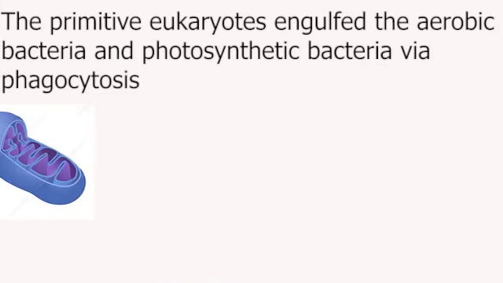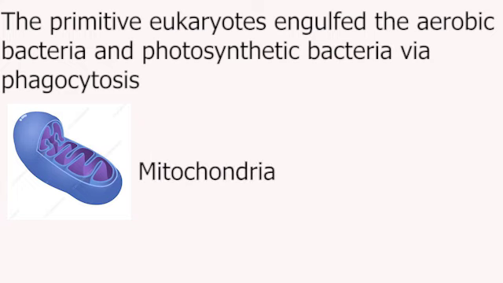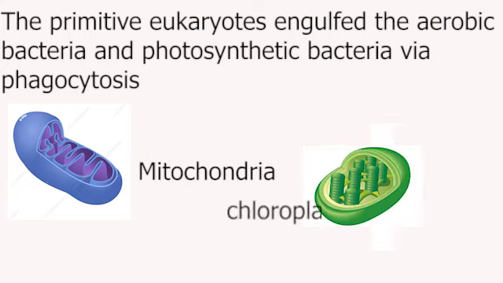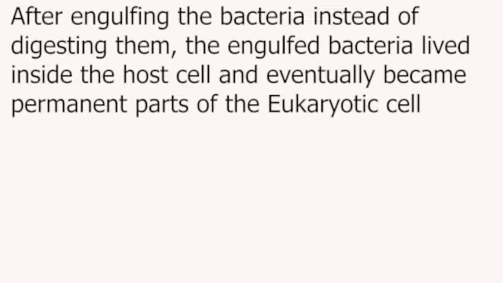About 2 billion years ago, the primitive eukaryotes engulfed aerobic and photosynthetic bacteria via phagocytosis, and these are the mitochondria and chloroplasts respectively. After engulfing the bacteria, instead of digesting them, which usually happens during phagocytosis, the engulfed bacteria lived inside the host cell and eventually became permanent parts of the eukaryotic cell.